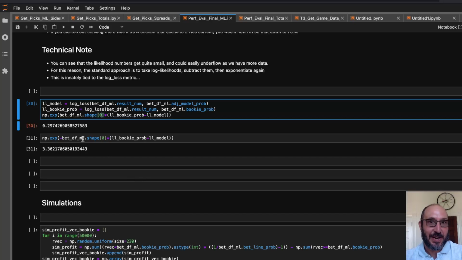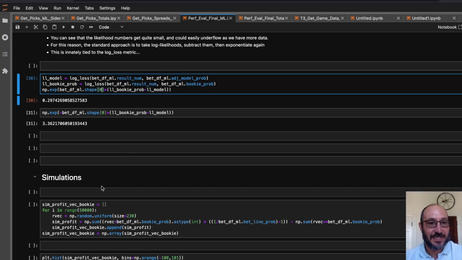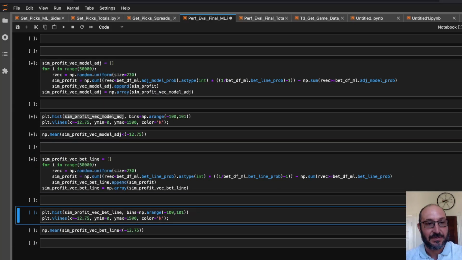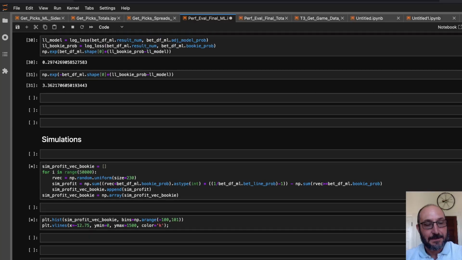If you were just to take the overall model, though, basically the bookies seem to be right and the models seem to be wrong. And to illustrate this even more, I did some simulations. Let me let these run. They don't take too long to run.